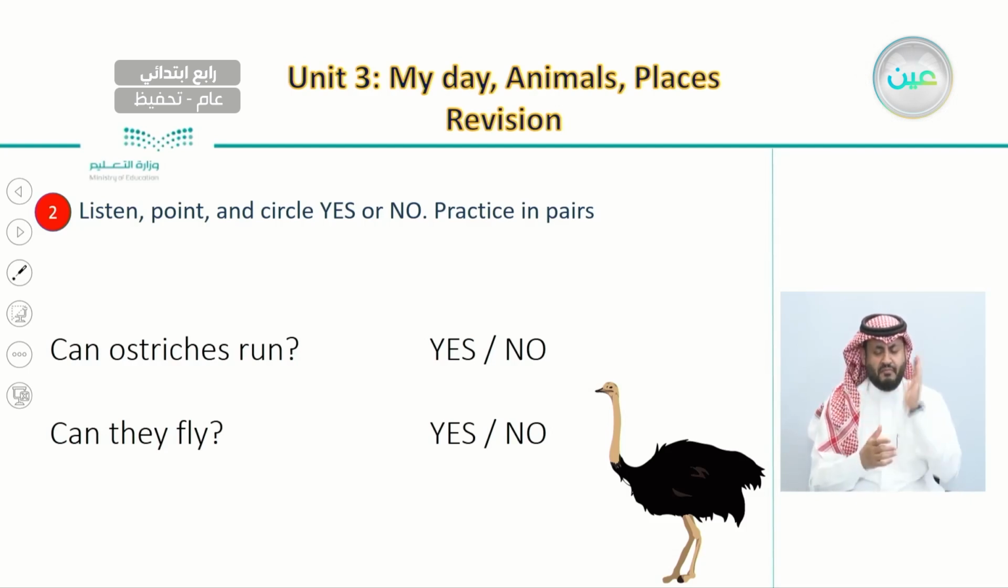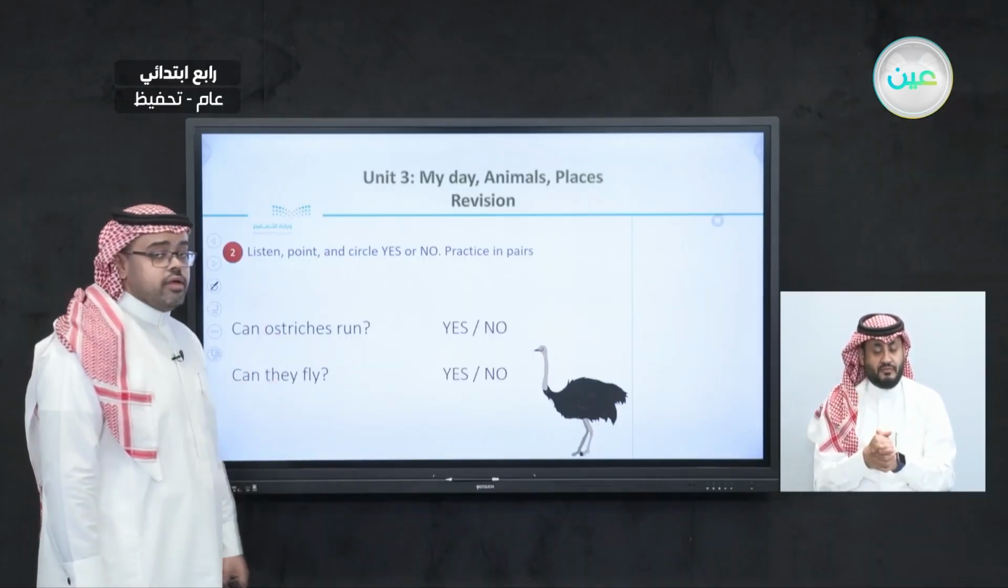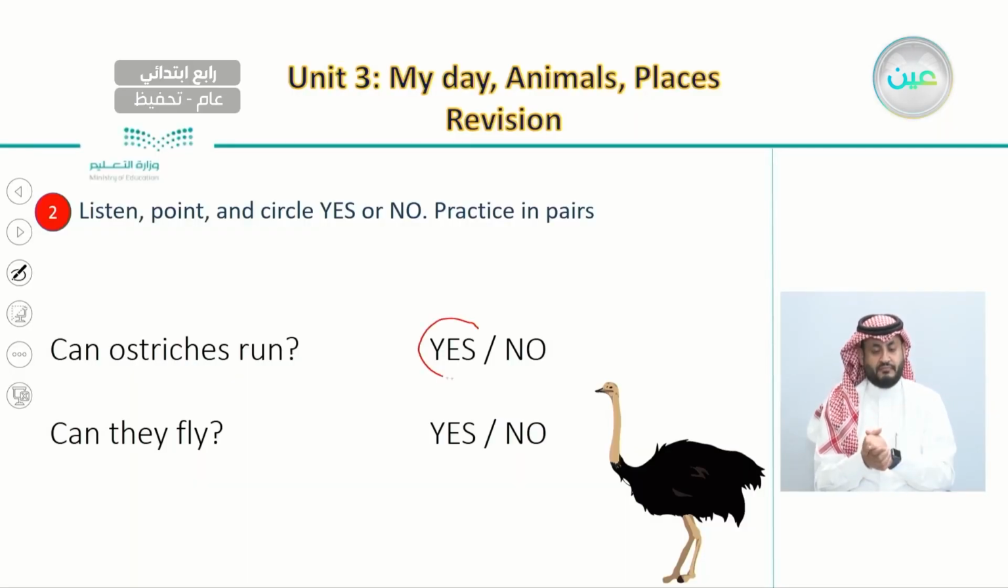And if the animal can do this thing, then we circle yes. And if they can't, we circle no. So here, for example, with ostriches, we ask ourselves, can they run? If the answer is yes, here we circle the answer yes. And if the answer is no, which is for the second question, can they fly? If the answer is no, here we circle no.